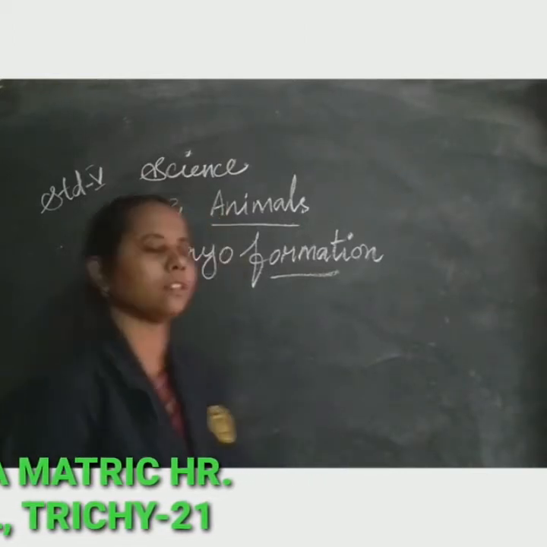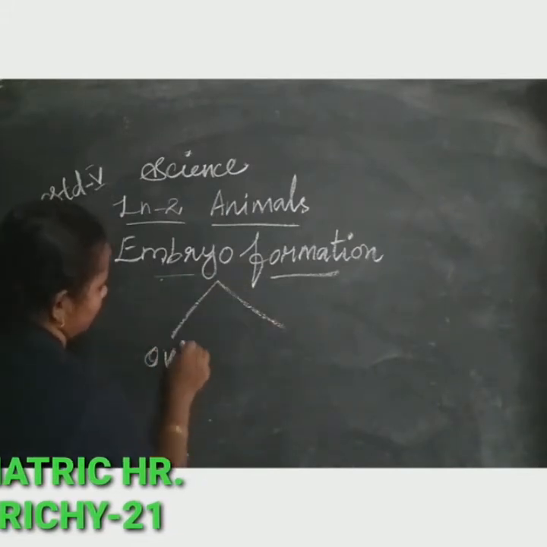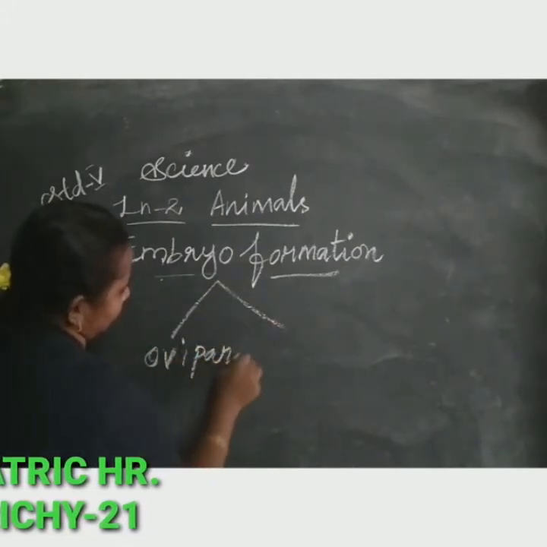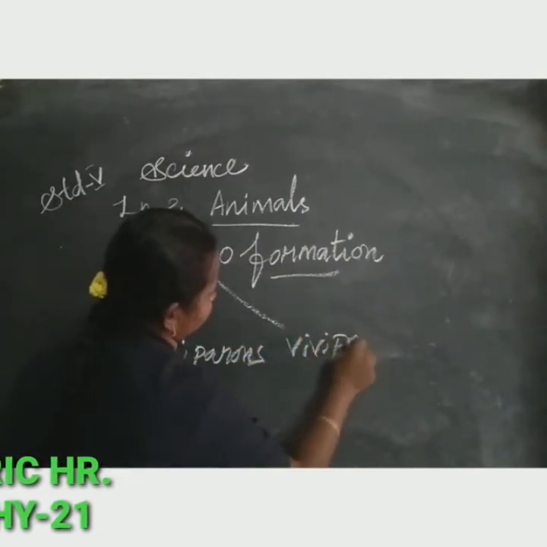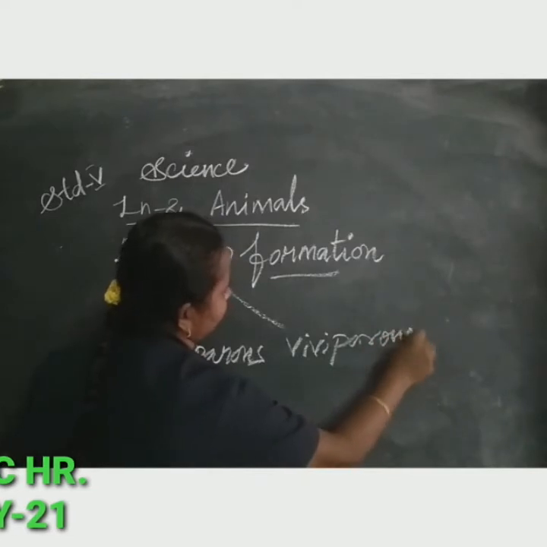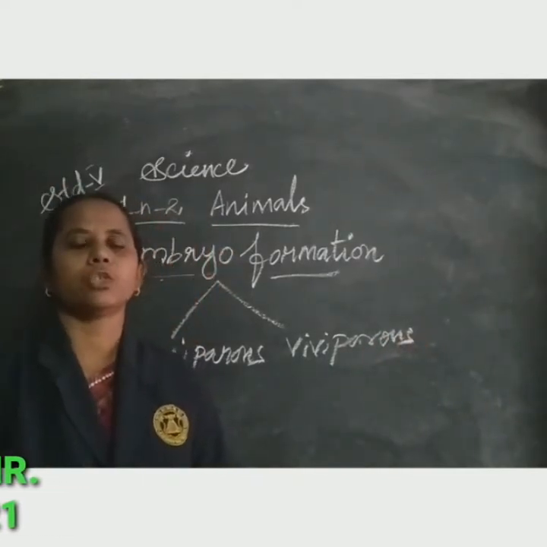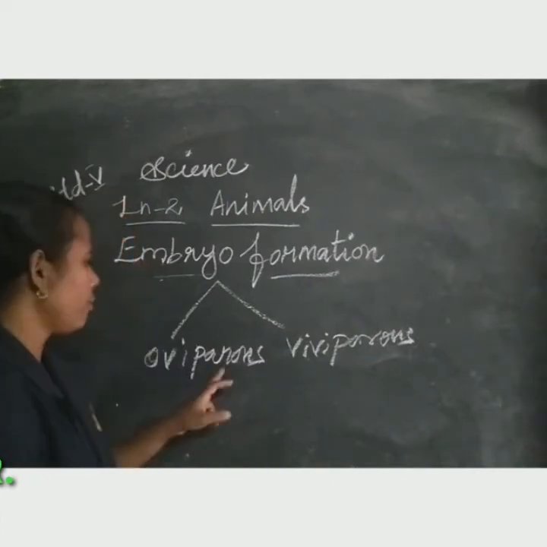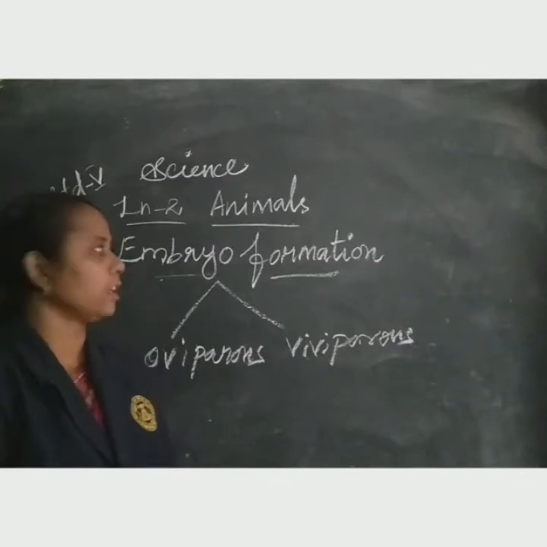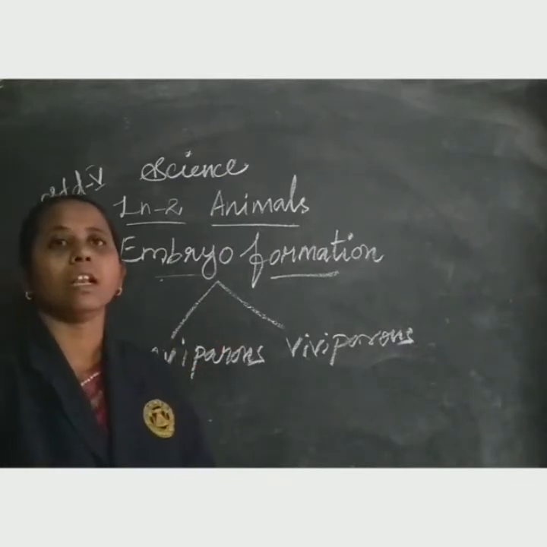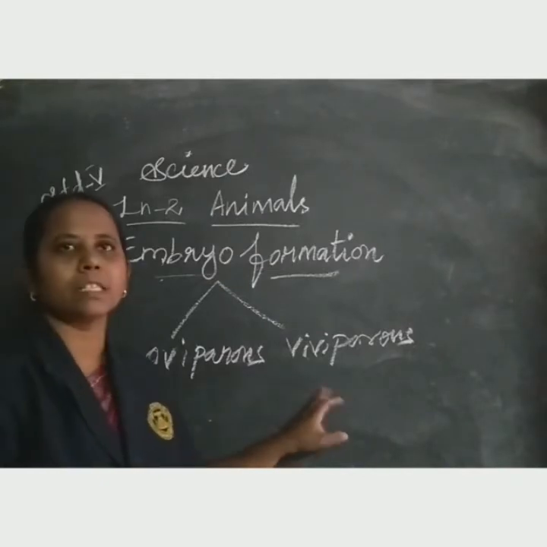Once again, animals are classified into two, oviparous and viviparous. This is the embryo formation. Let us brief about the oviparous animals and viviparous animals.